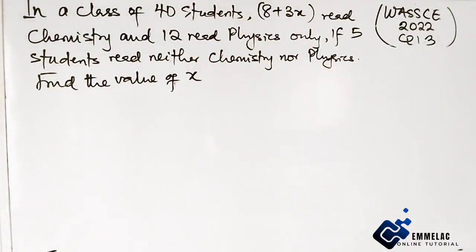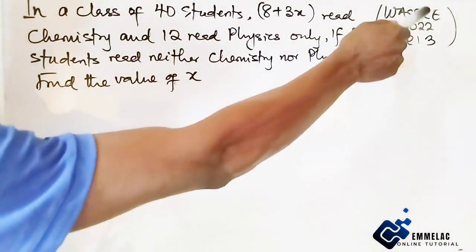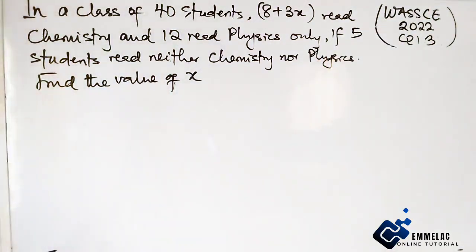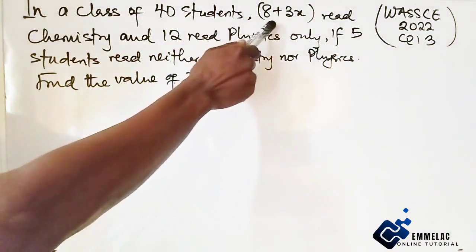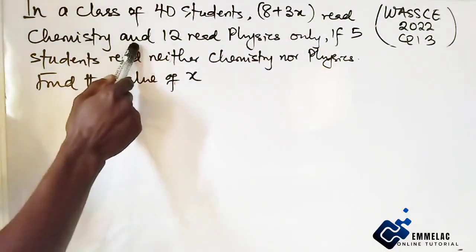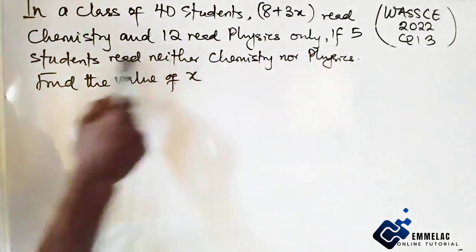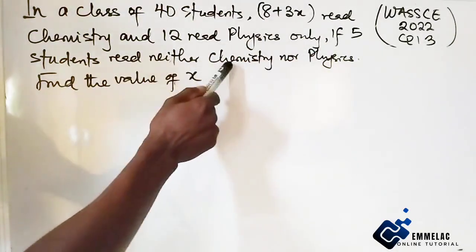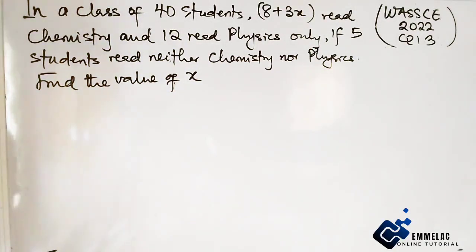And before us is this question in mathematics, which is also question number 13 of the WASSCE SSC 2022 November-December. And it says, in a class of 40 students, (8 + 3x) read chemistry and 12 read physics only. If 5 students read neither chemistry nor physics, find the value of x.